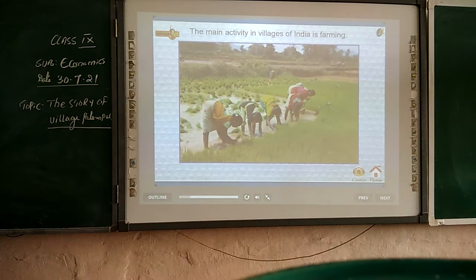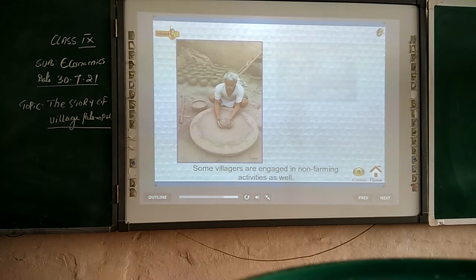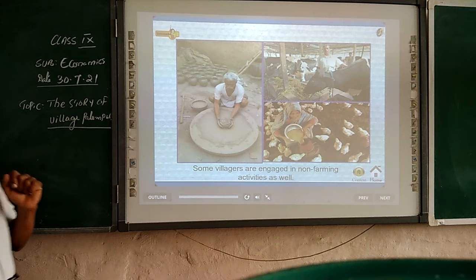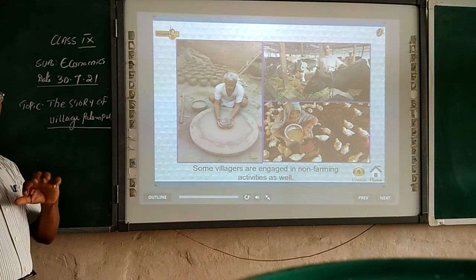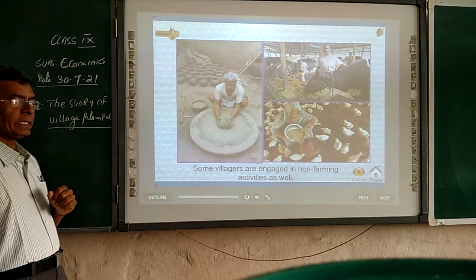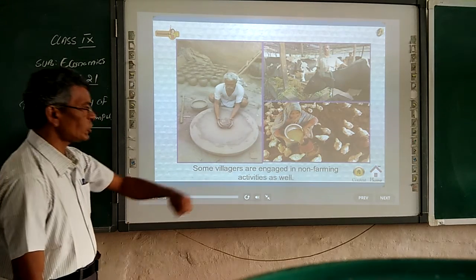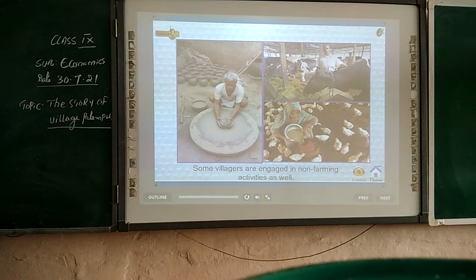The main activity in villages of India is farming. Some villagers are engaged in non-farming activities as well. I told you the landless laborers, those who do not have a farm, that is land, are engaged in such activities.